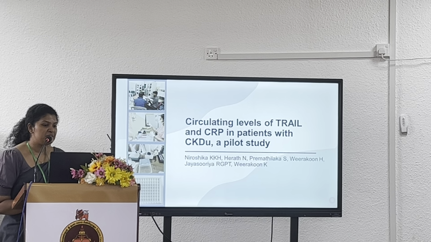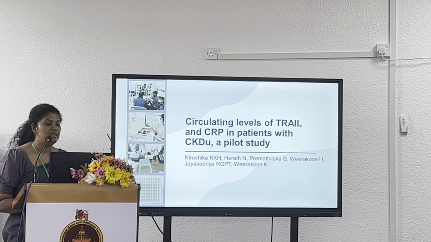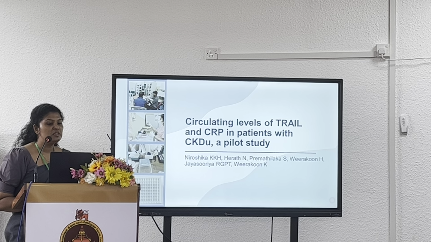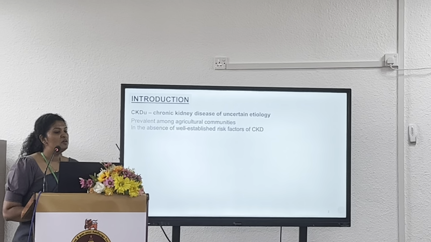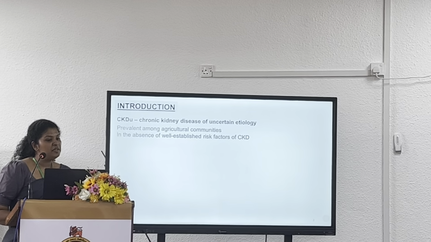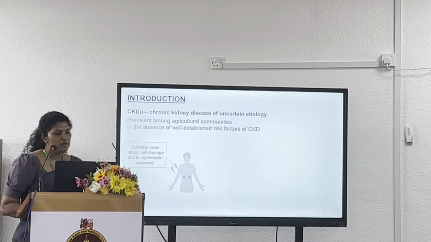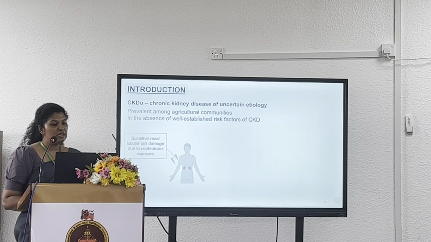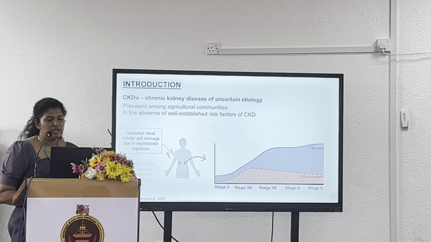Thank you all. I will present the findings of the study, circulating levels of TRAIL and CRP in patients with chronic kidney disease of uncertain etiology. As we all know, CKDu is a global concern, and it is mostly prevalent among the agricultural communities of rural dry zones. The key initiating factor is sublethal renal tubular damage due to nephrotoxin exposure.